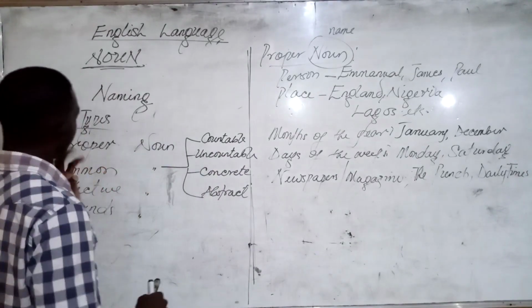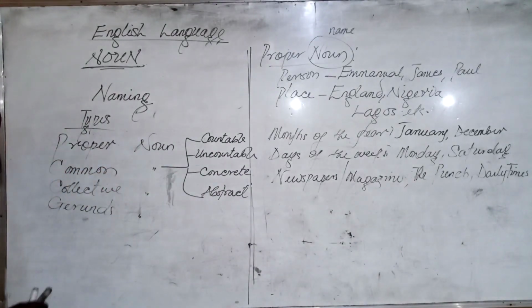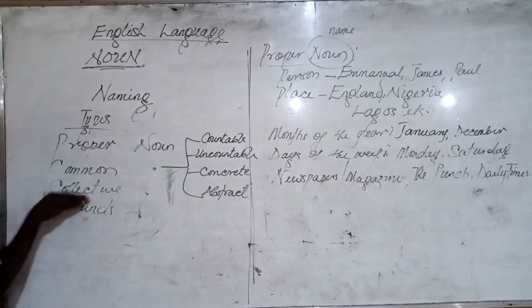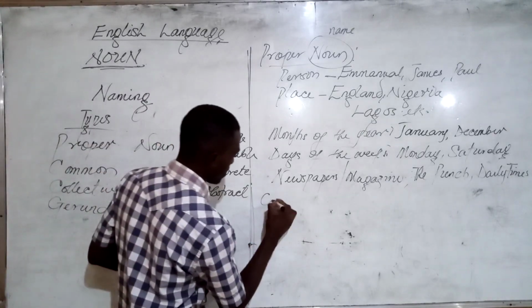Now, the second type of noun is, now I'm going to get into the collective noun first, so that we're going to discuss this with classification later. Now, the collective noun. What are the collective nouns?